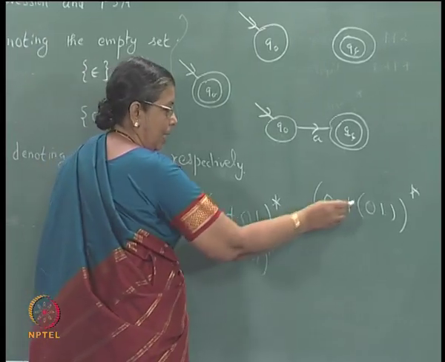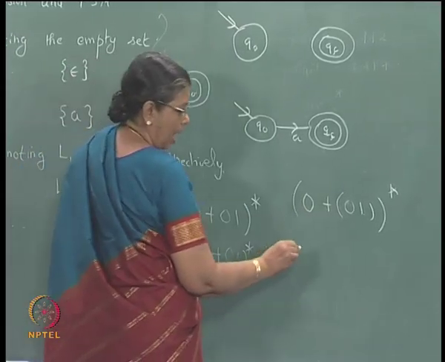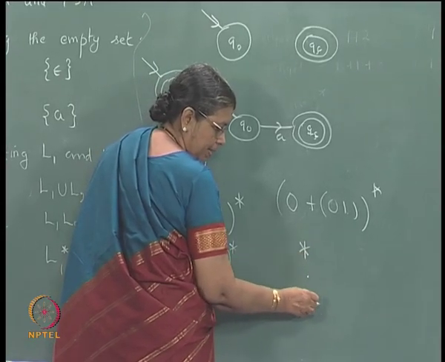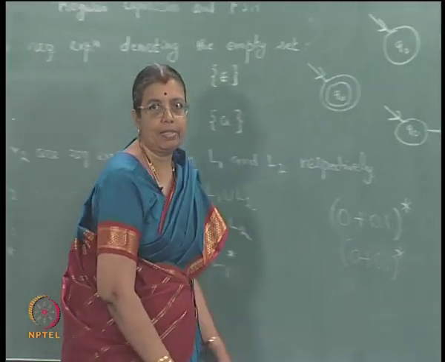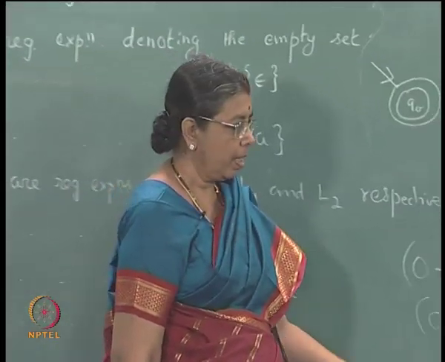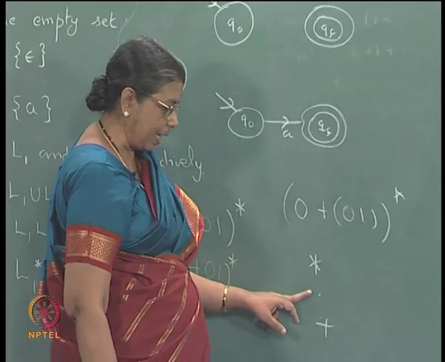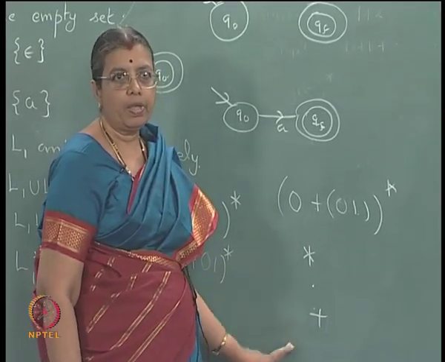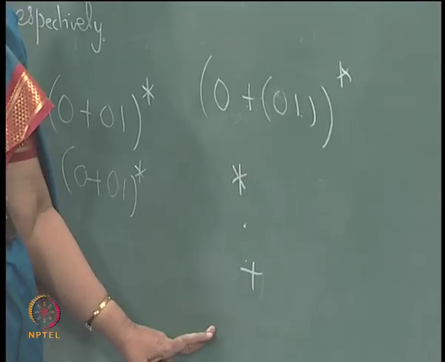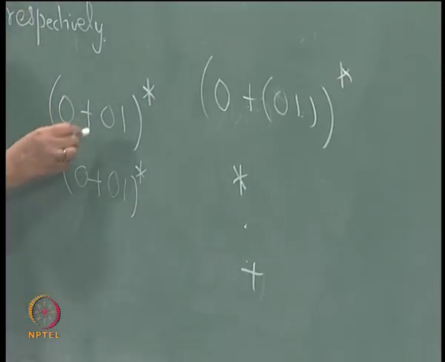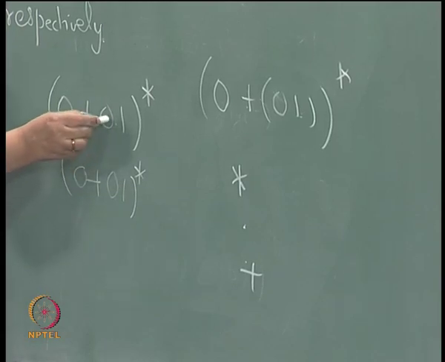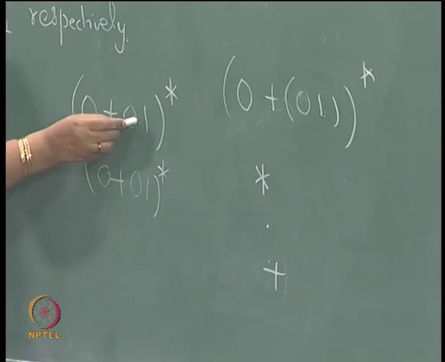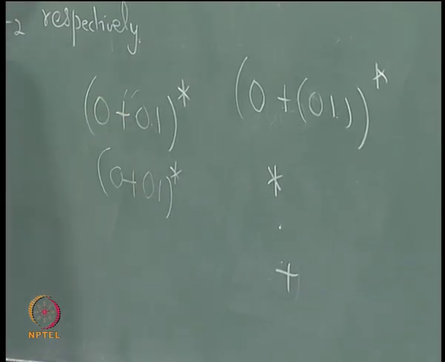Now, we do not write like this, we usually write like this because among these three operators star, dot, plus, star has the highest precedence, then concatenation, then union. Among these operators, this is the way you evaluate the expression. Okay. So, that is why, because concatenation has higher precedence than the union, this parenthesis is omitted.